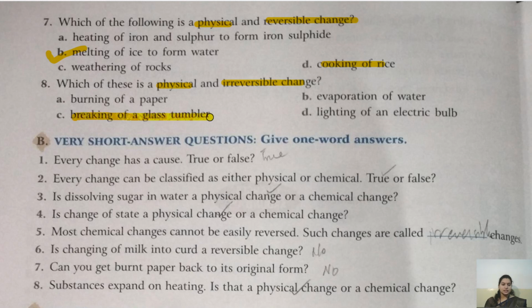Breaking of a glass tumbler. When a glass breaks, we know that it is a physical change. Yes, because when the glass broke, no new molecule or no new substance is formed.